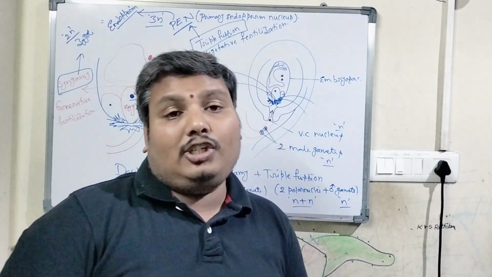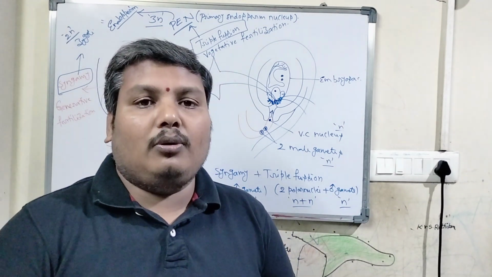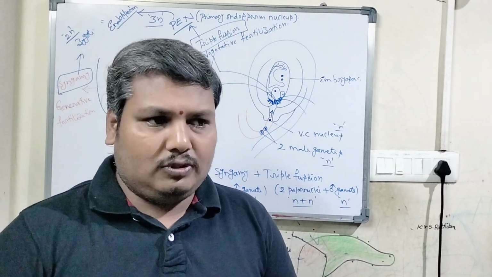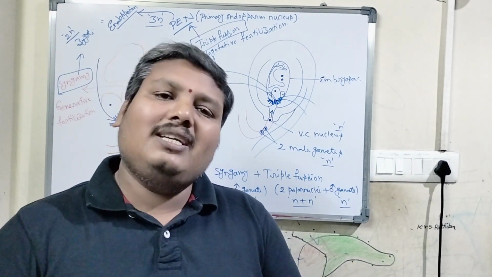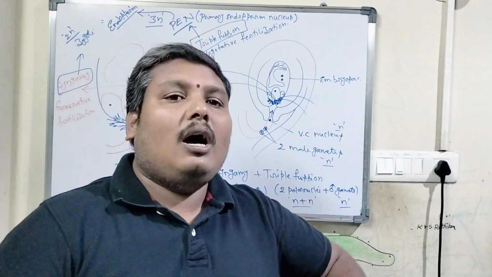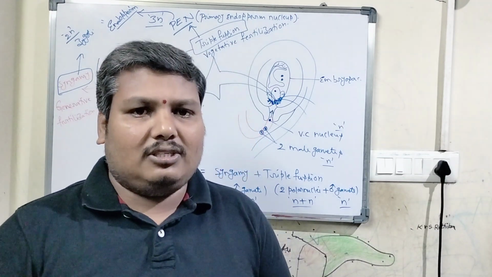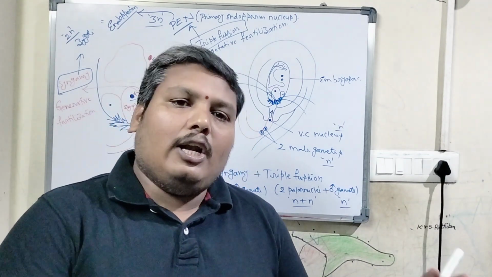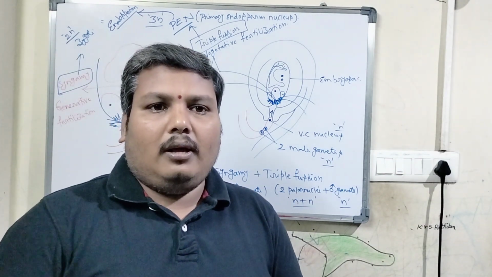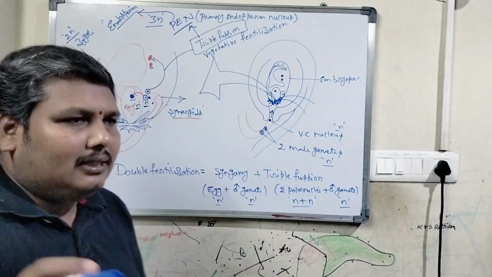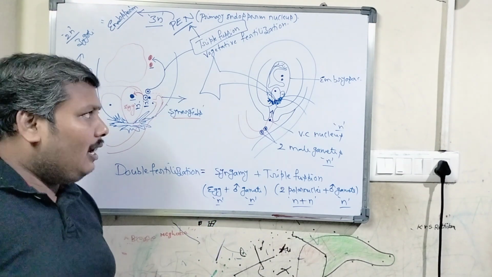Endosperm is a nourishing tissue for the growing embryo in its early stages. Based on the presence of this nourishing tissue, seeds are further classified into albuminous seeds and exalbuminous seeds, also called endospermic seeds or non-endospermic seeds. Okay, that's another thing; I'm not concentrating on that area now.